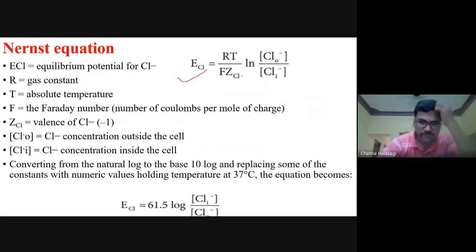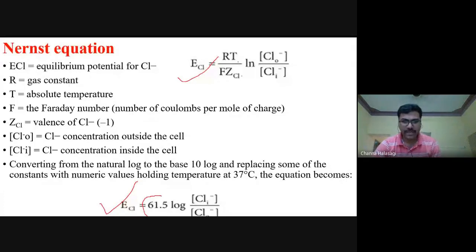Once this question was asked: which of the following is the Nernst equation? RT divided by F, either it can be this or it can be this. If you are converting log to the base 10, it is plus or minus 61.5 log of that ion inside divided by that ion outside, concentration inside divided by concentration outside.